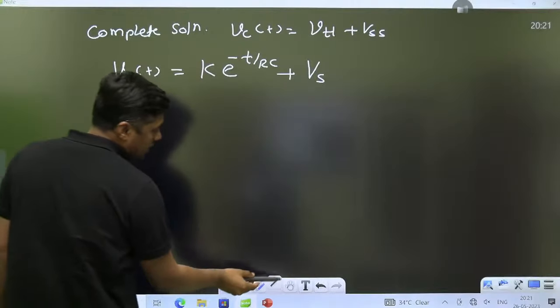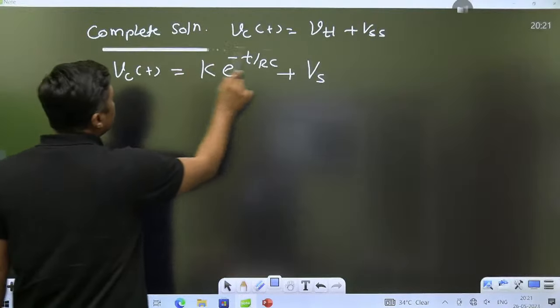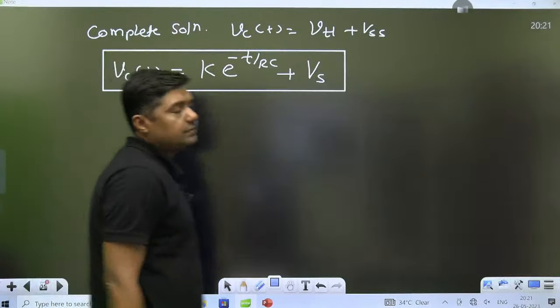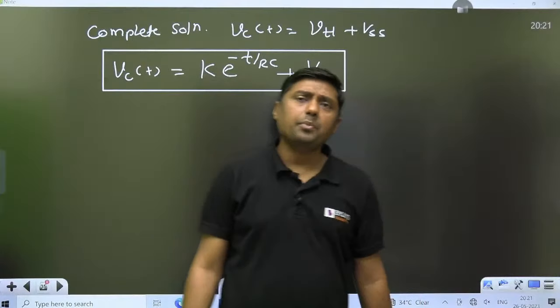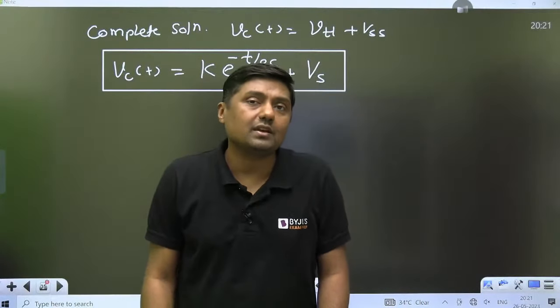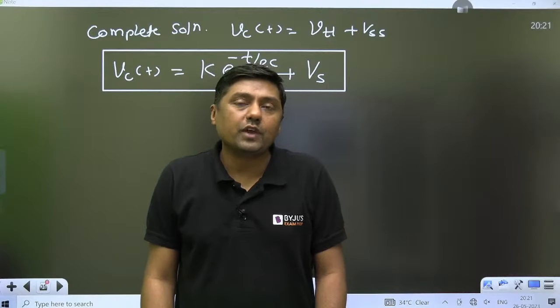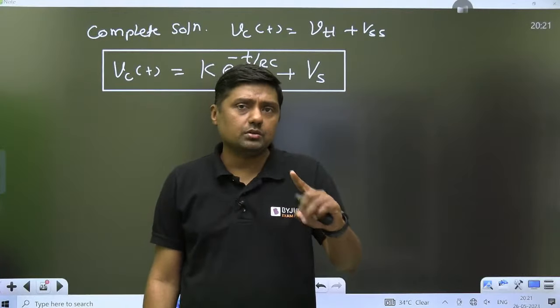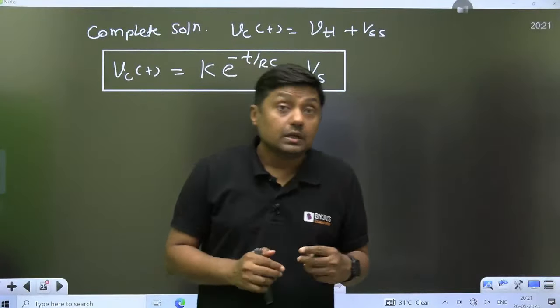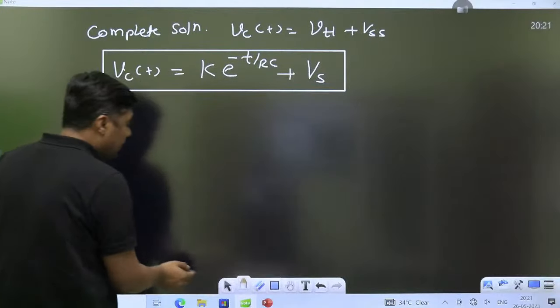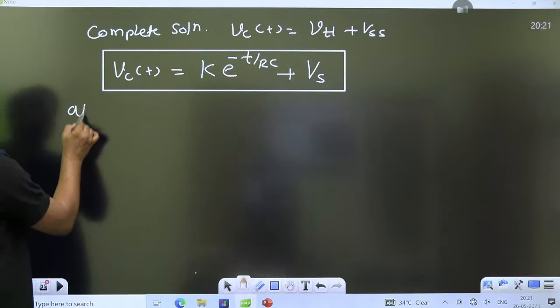Now, is it a complete solution, guys? Yes, it is a complete solution. But what is the value of K? So first of all, get the complete solution, transient plus steady state. Then to find the value of constant K, you have to use the initial condition.